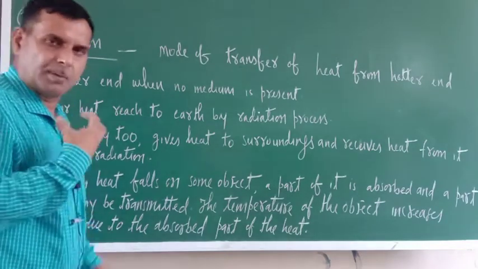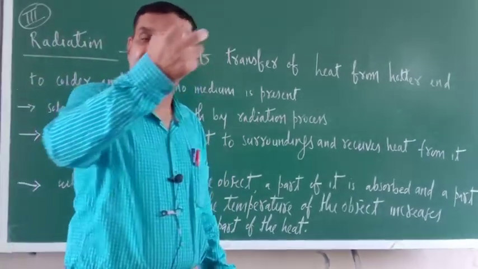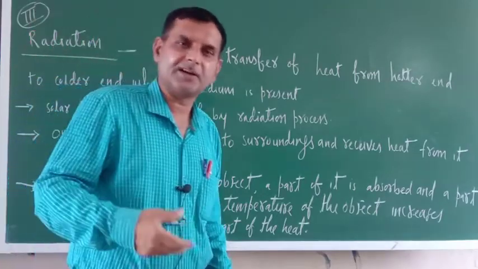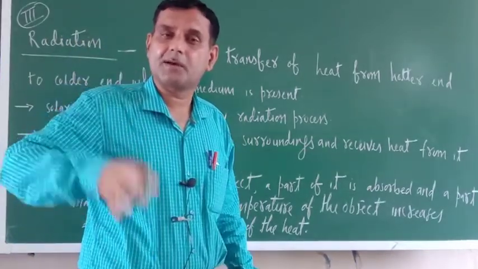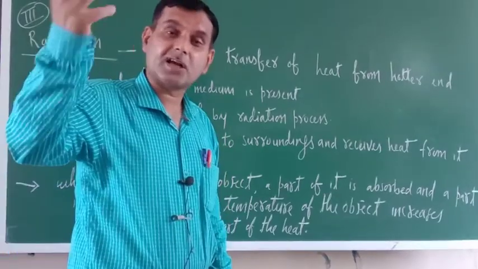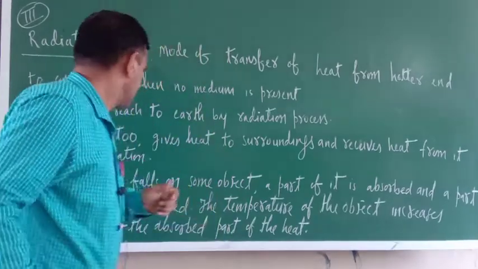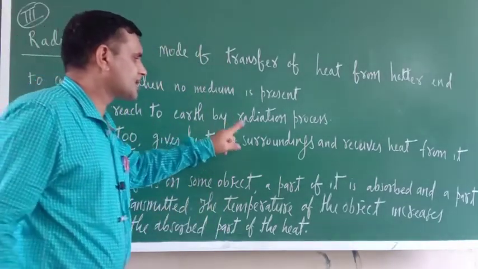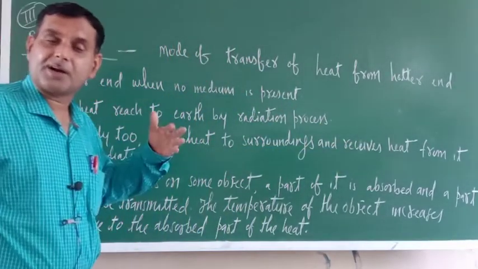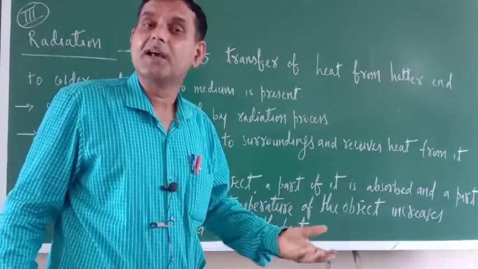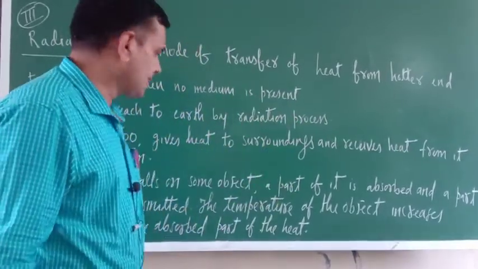Second one is that our body too gives heat to the surrounding and sometimes in turn takes heat from the surrounding. Am I correct or not? When the surrounding is cooler than our body, then our body will radiate heat to the surrounding. When the surrounding is hotter than our body, then heat will come from the surrounding to us, okay? So our body gives heat to the surrounding and receives heat from it by radiation. What is the mode of transfer of heat from our body to the surrounding and from the surrounding to our body? Radiation only.